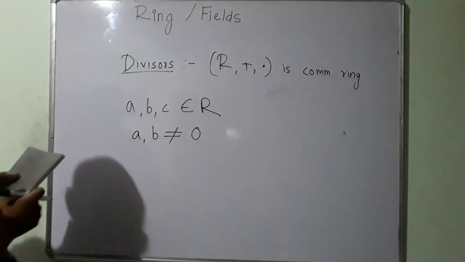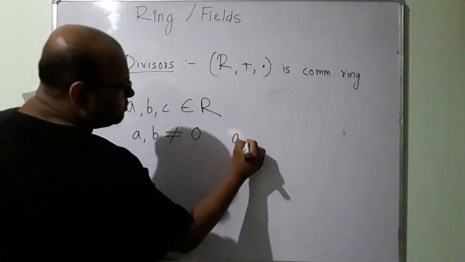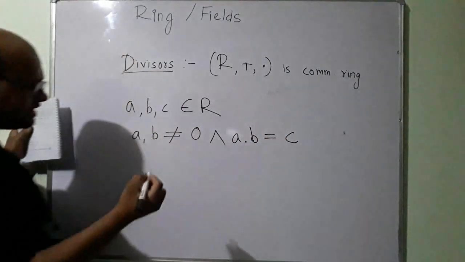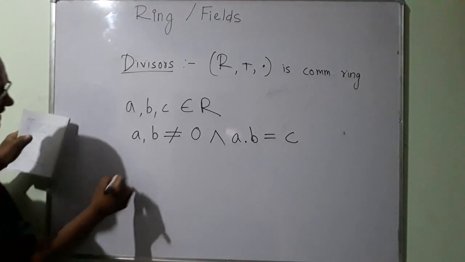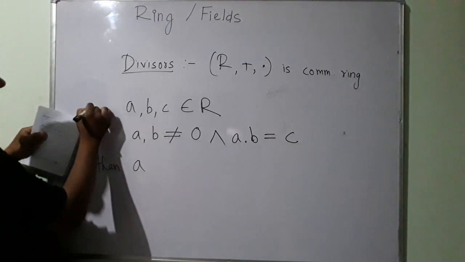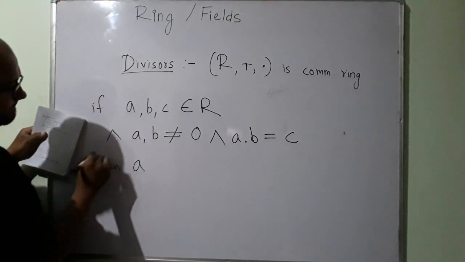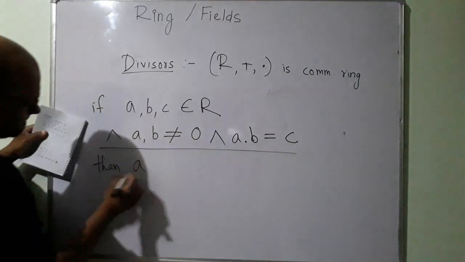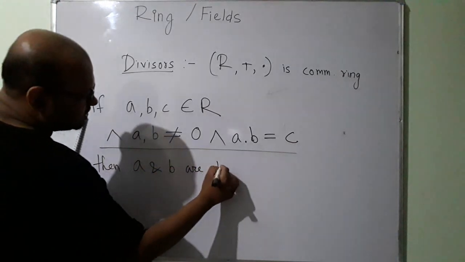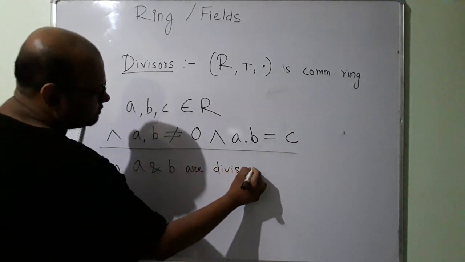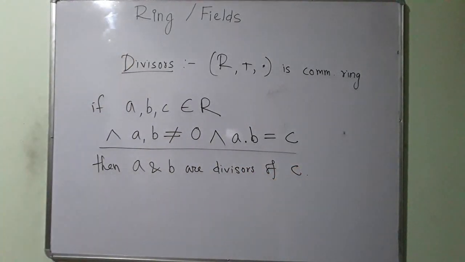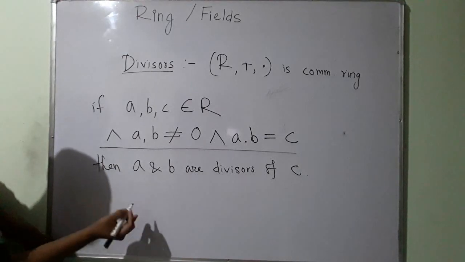And A dot B is equal to C. Then what do we say? We say that A and B are divisors of C. Let us talk about this with an example.